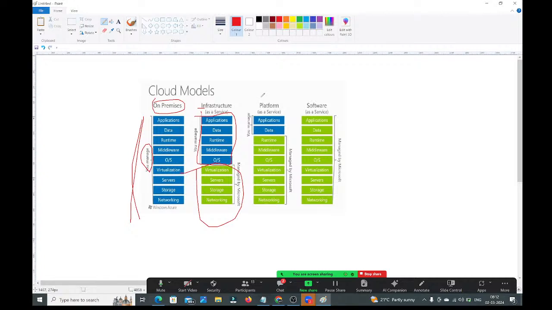If you go with platform as a service, guys, observe carefully. Here, they will provide the required infrastructure. You need to create the platform to run your application.